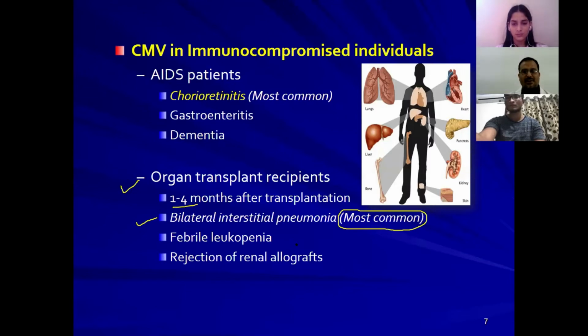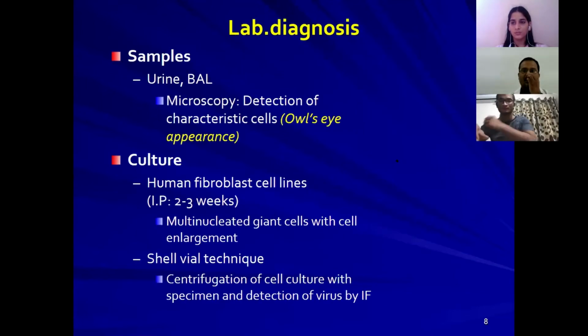Another thing is febrile leukopenia, that means a decreased WBC count followed by episodes of fever. People will suffer with this. And rejection of renal allografts: if any grafts have been done, they will also be rejected, even after 4 months, following these cytomegaloviral infections.